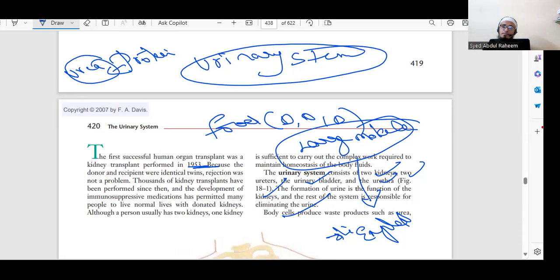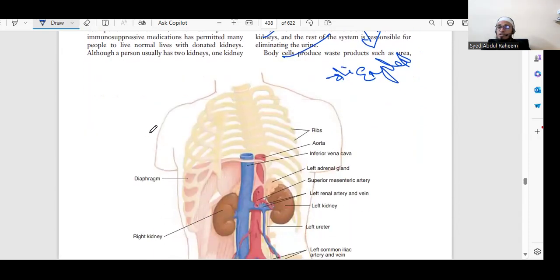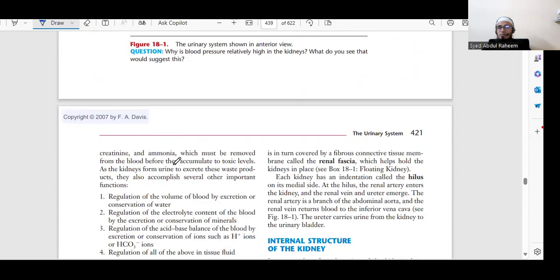If the body utilizes any type of material, it will make some waste products which are not helpful for the body. These metabolic wastes, like creatinine and amino acids, are removed by the body with the help of the urinary system, because they are toxic substances.